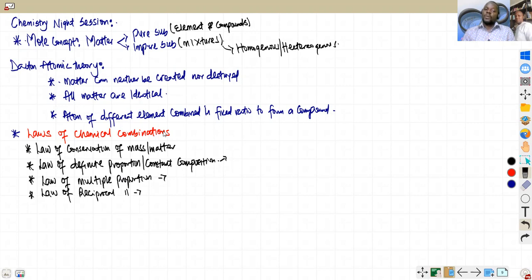All these are called the laws of chemical composition, which you need to know how to define, because in some questions, theoretically, you might be asked, and in some questions the numerical aspect of it will be treated when we start revision practice questions. But before revision practice questions, we have to talk about all this stuff, and that is the essence of this class before the revision class.